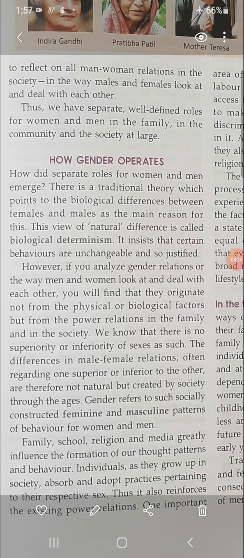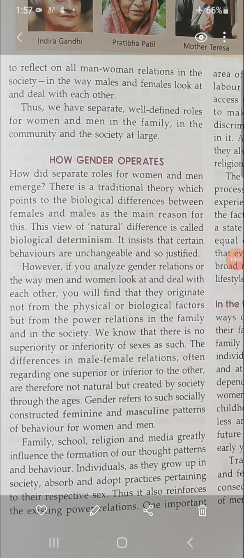We know that there is no superiority or inferiority of sexes as such. The differences in male-female relations, often regarding one as superior or inferior to the other, are therefore not natural but created by society through the ages. Gender refers to such socially constructed feminine and masculine patterns of behavior for men and women. Now, if the difference has been given by nature, then that is justifiable.